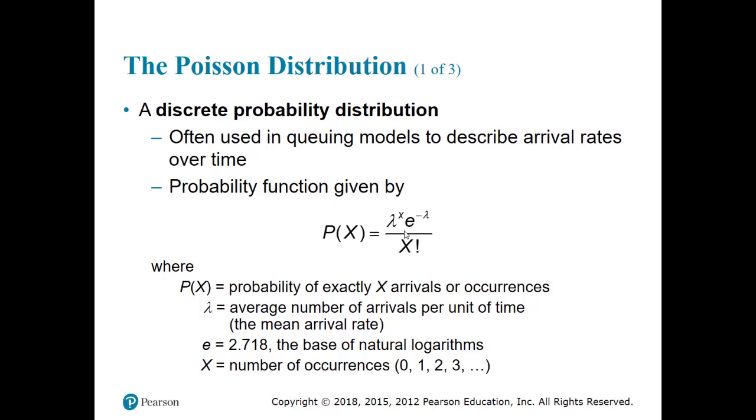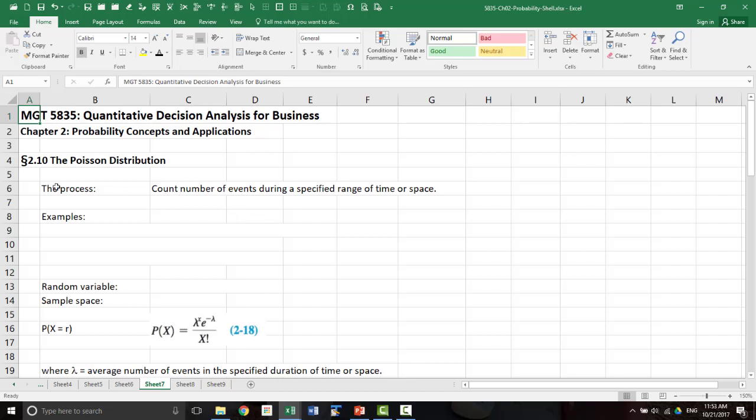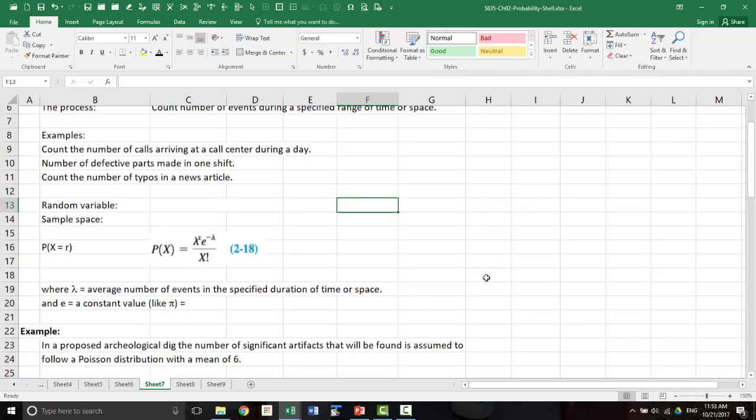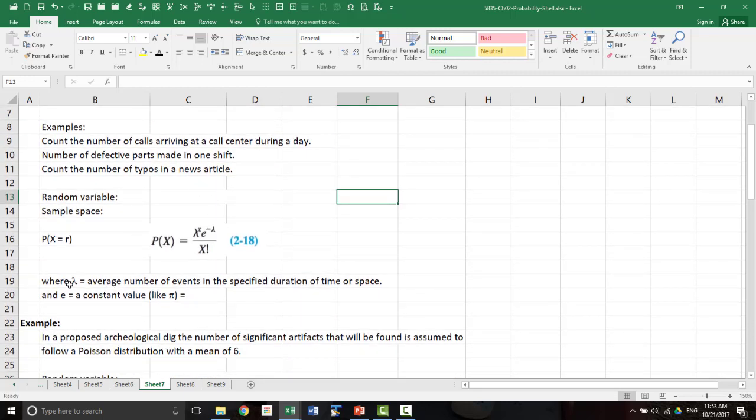Let's now move over to Excel. So the process is to count number of events during a specified range of time or space. Here are some examples. And this is the formula, where lambda is the average number of events, number of successes, in a specified duration of time or space, and e is a constant.